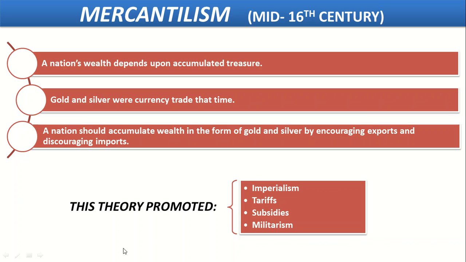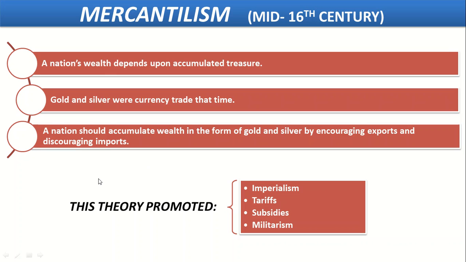This theory started in mid 16th century. This theory says that a nation's wealth depends upon accumulated treasure in the form of gold and silver. Because almost 600 years ago, in mid 16th century, gold and silver were the currency of trade between two countries at that time. This theory says that a nation should accumulate wealth in the form of gold and silver by encouraging export and discouraging imports.